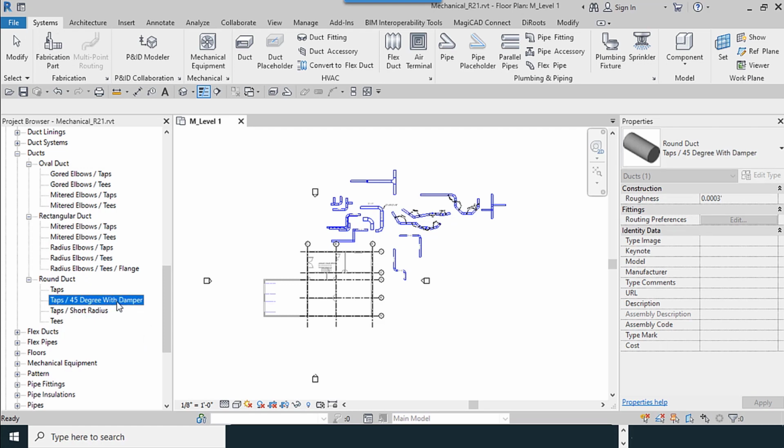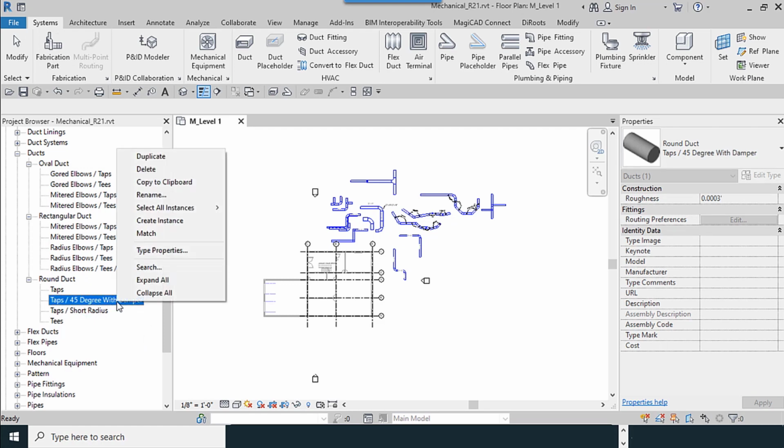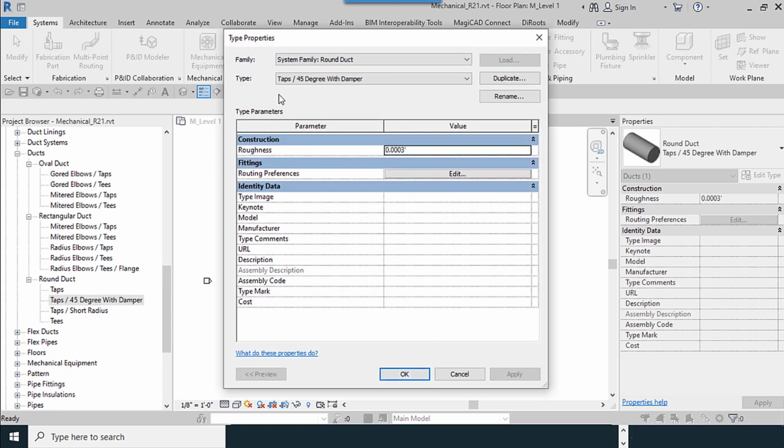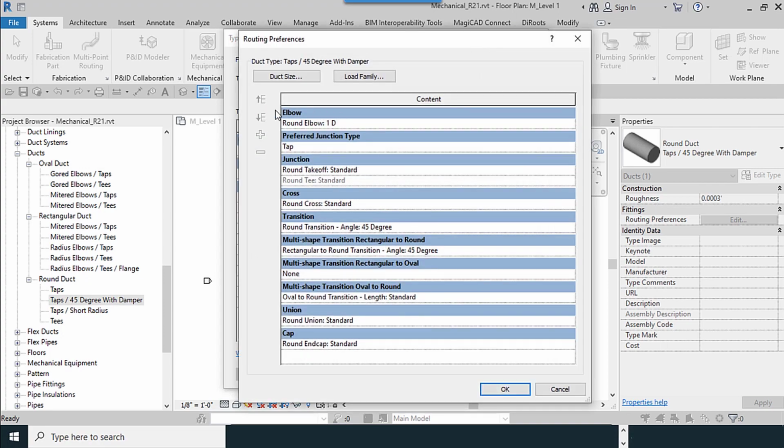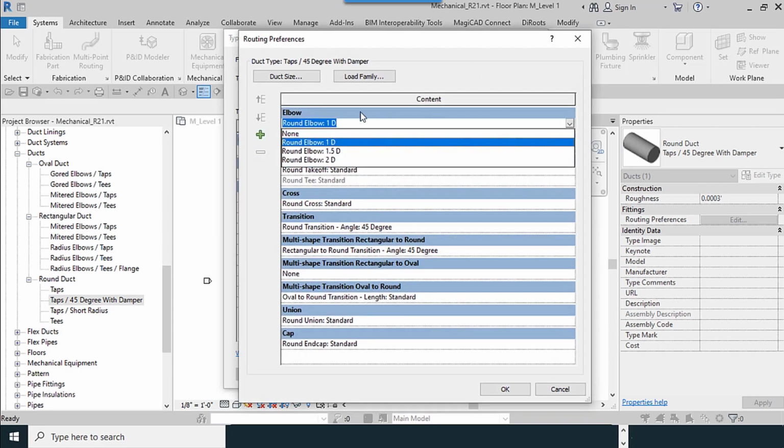Very easy. I try to change the properties of it. In this window, I go to edit, and I don't change the elbow as a default.